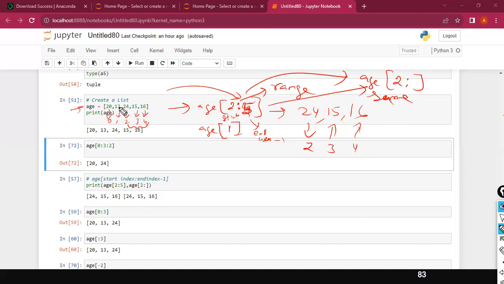Tell me one thing now. I want to display the range of values between 13 and 15. Give me the index value for that. So I just wrote it: age. Guys, all of you, please type it in the chat window.